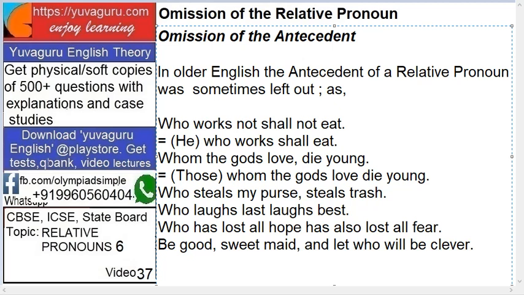We can make the sentence like this: he who works not shall not eat, right? So "he" is omitted. This "he" is the antecedent because it comes first. Whom the gods love die young means those whom the gods love die young. So "those" is omitted. Who steals my purse steals trash means he who steals my purse will steal trash. Who laughs last laughs best: those who, or he who, laughs last laughs best.